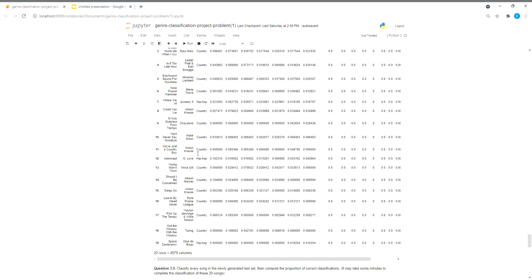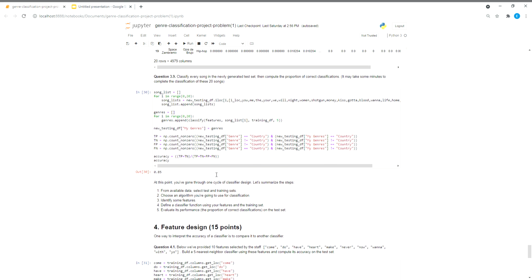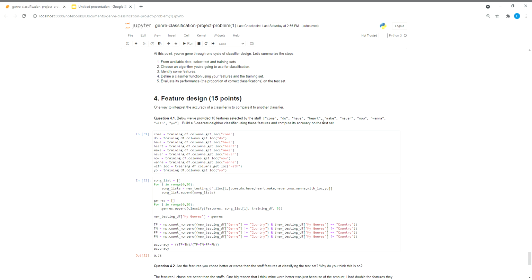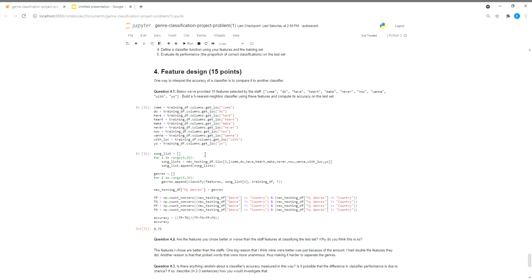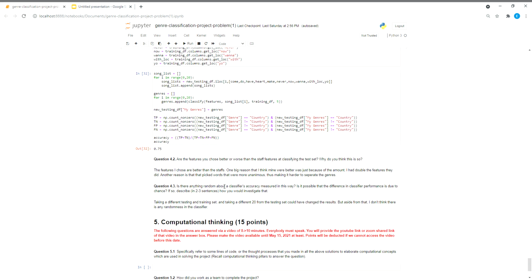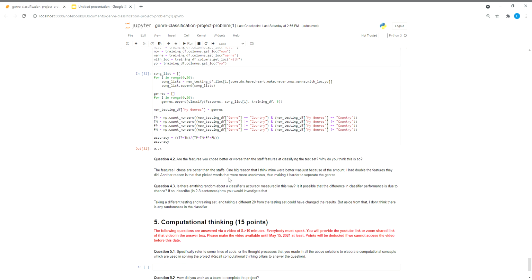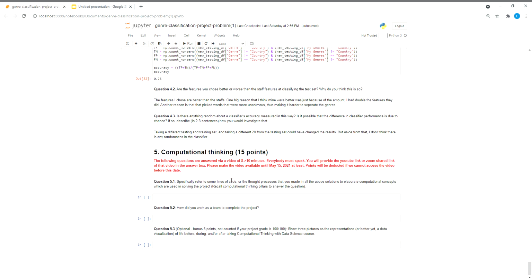I made a new testing set with only 20, and I calculated the accuracy, got 0.85. And with the new words, I did the same thing. I just assigned them values, so that made it easier to just put in the values of the classify instead of having to deal with that in the code. And then the accuracy of the staff one was 0.75. Probably just because they used half as many things as I did. I used 20, they used 10. So I think it's naturally going to be better to have more, which is why mine was a whole 10% higher. And yeah, that was my project.